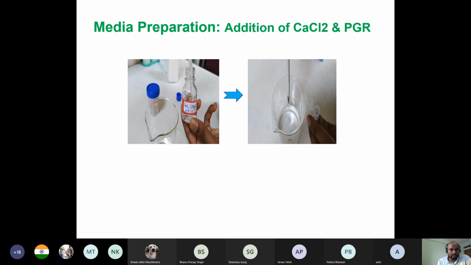For the same reason, the plant also needs these hormones, and for the same reason, you have to add this plant growth regulator in your culture media for the plants to grow. Now, what are the hormones available?